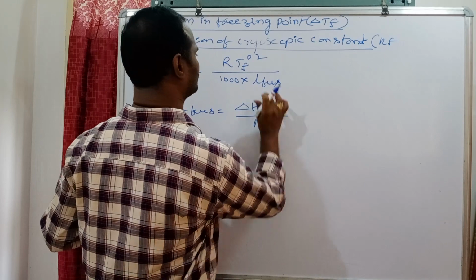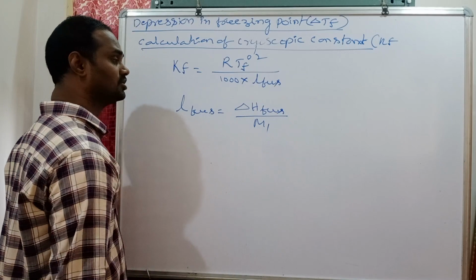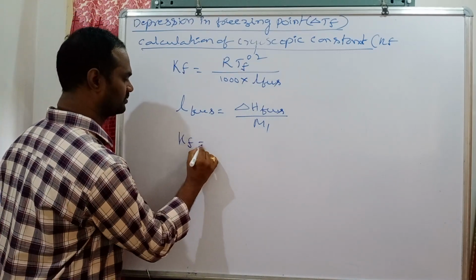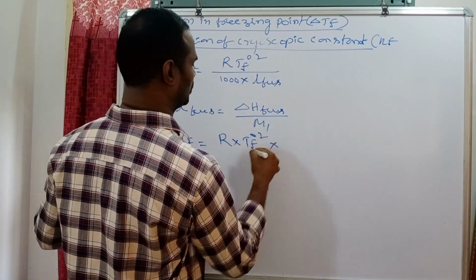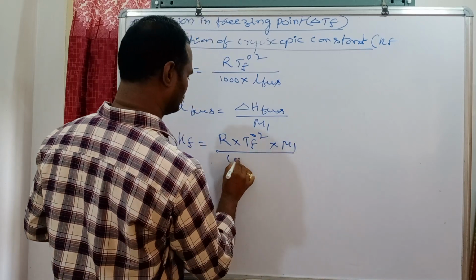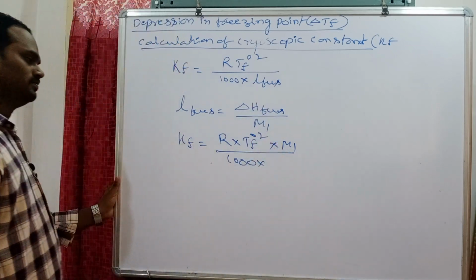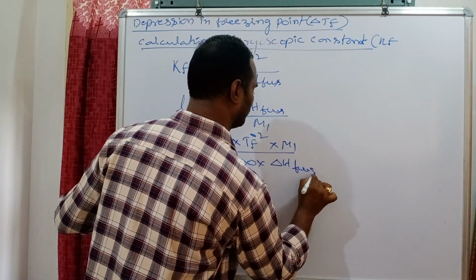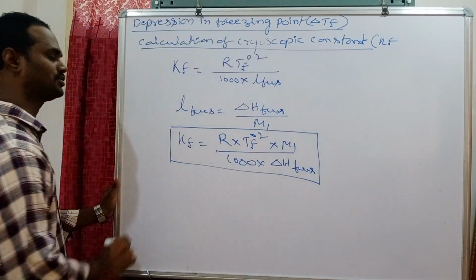If we substitute this in the formula, we get Kf is equal to R into Tf naught square by M1 into 1000 into delta H fusion. This is the formula we use to calculate the cryoscopic constant.